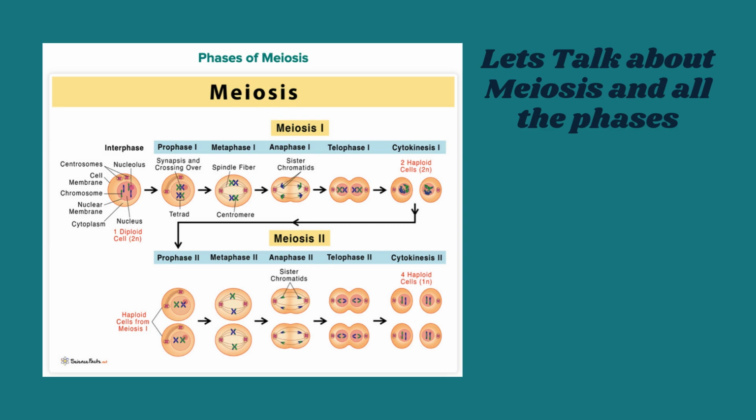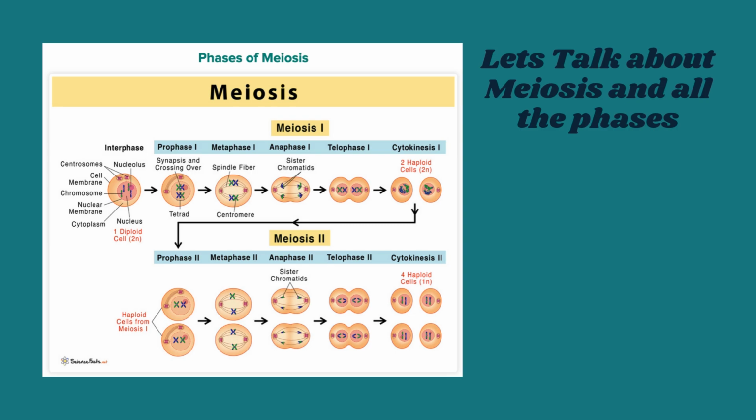Meiosis II, separation of sister chromatids. This happens in both of the 2 cells made in meiosis I. It's like mitosis. 1. Prophase II, chromosomes coil up again. Spindle fibers form. The nuclear membrane breaks down, if it reappeared. 2. Metaphase II, chromosomes line up in the middle of each cell.